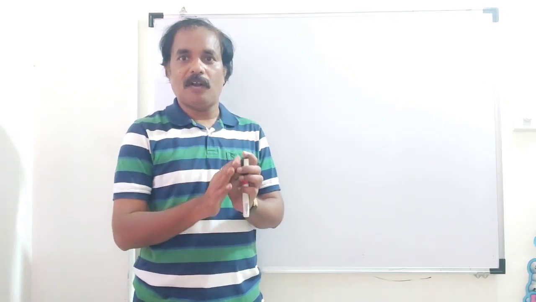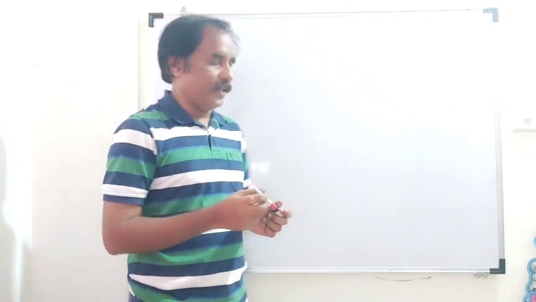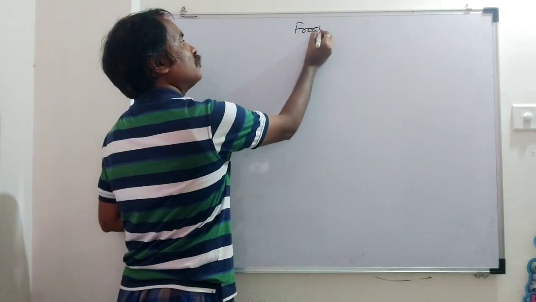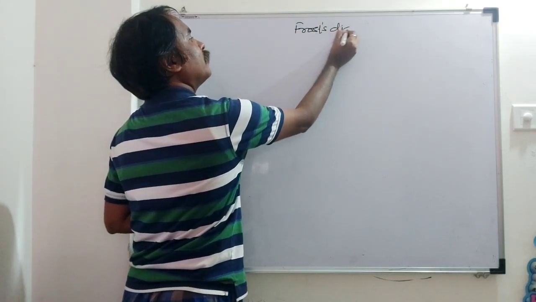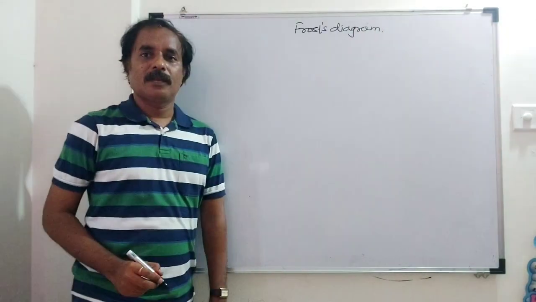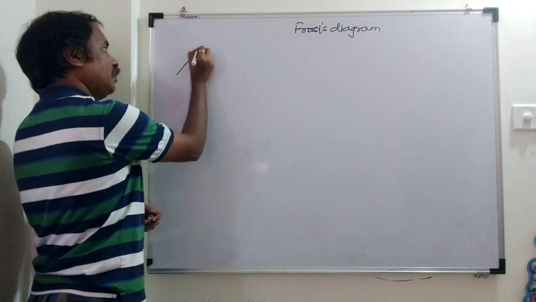On the basis of the Frost diagram, we can decide whether a compound is aromatic or anti-aromatic. This is not for non-aromatic compounds. So what is the Frost diagram? See here. For this I will take this example.